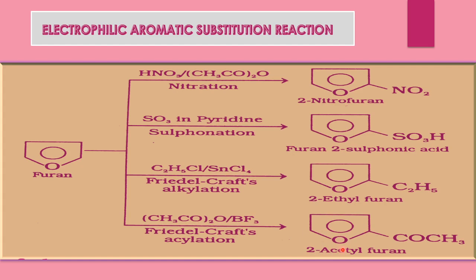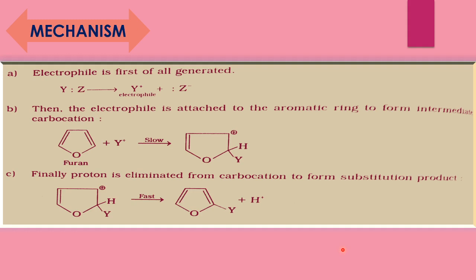And see how the electrophilic aromatic substitution takes place, as shown in this mechanism. First, the electrophile is generated. This bond breaks, forming the electrophile with a positive charge on the group, and here is the negative charge.